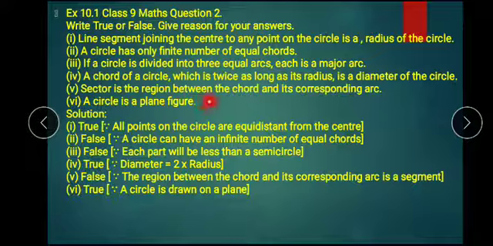Sector is the region between the chord and its corresponding arc. That is false, because sector means the area between the radius and the arc, not the chord. Next, a circle is a plane figure. Plane figure means one which you can draw on a plain paper. So it is true, because we can draw a circle on a plain paper.